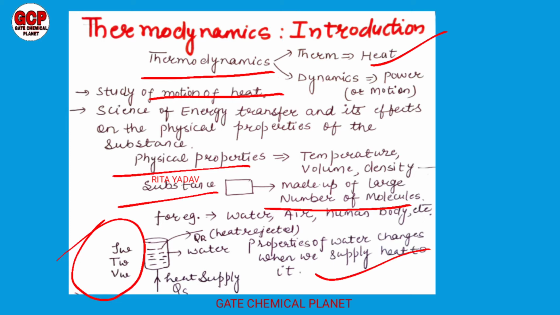And we can use this heat QR in other work. So QR is the heat rejected. So this is an example of the basic introduction of thermodynamics: what is a substance, and what do we mean by physical properties?